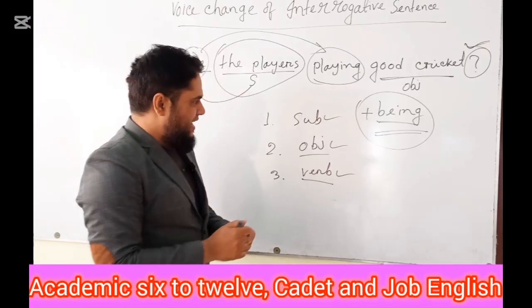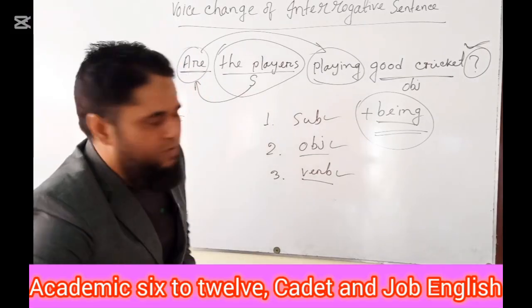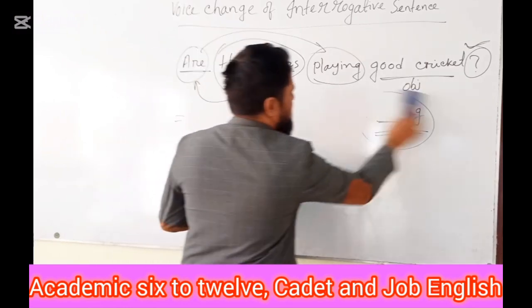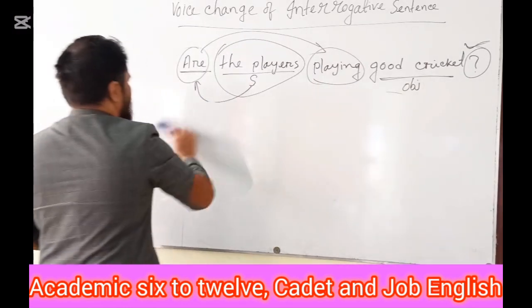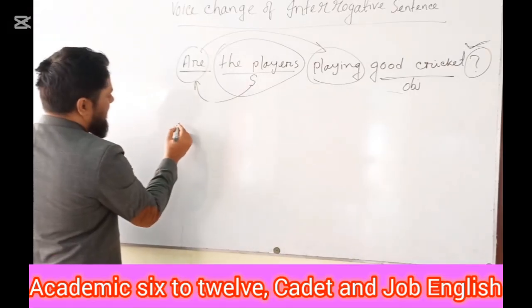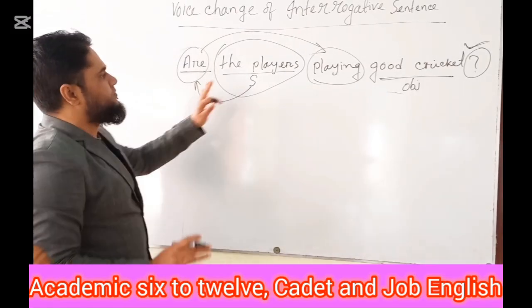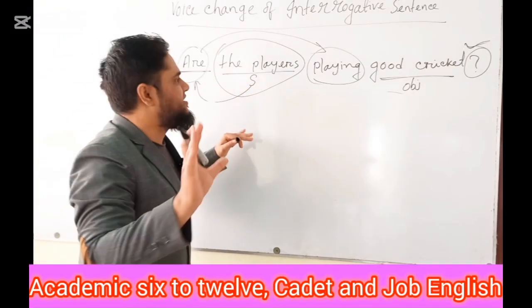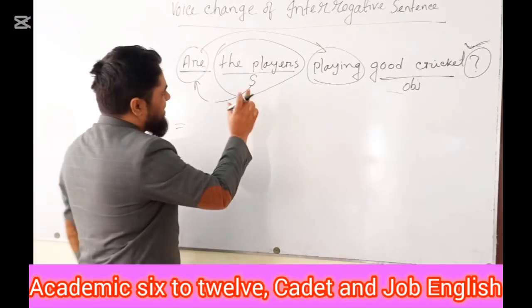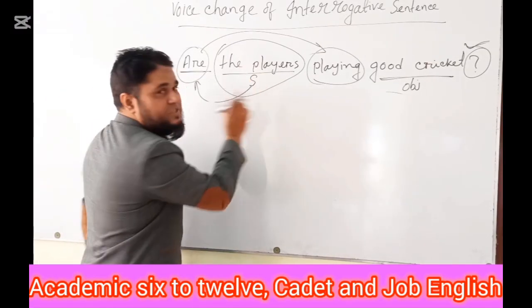Okay, so now how can we transform this sentence into a passive one? The first and easiest thing is you have to change it into an assertive sentence. To change it into an assertive sentence, you need to write down the subject first.